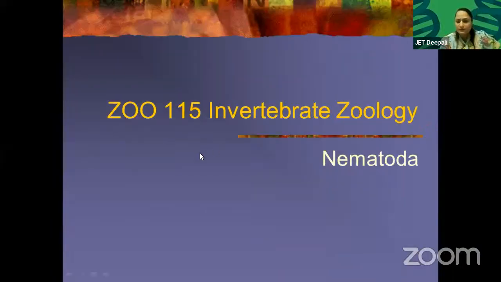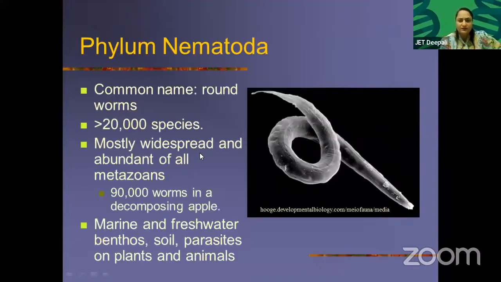Move fast. Common name roundworm. 20,000 species are found, mostly widespread and abundant of all metazoans. This is kind of a recap.